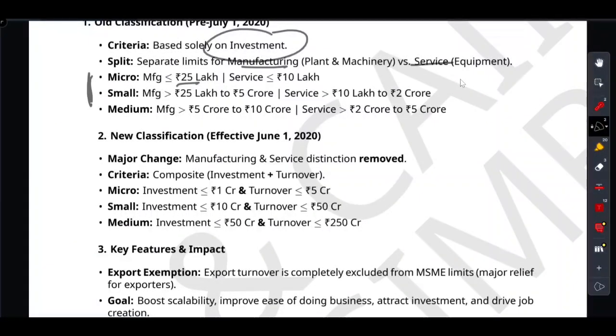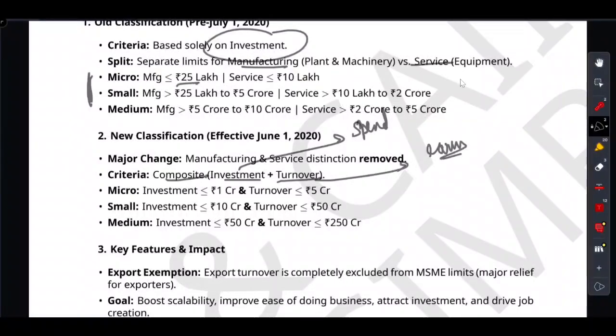And instead of just looking at what a business spends, that is investment, they introduced a composite criteria. The keyword here is composite criteria. Now they look at what a business spends plus what it earned, that is investment plus turnover. When we talk about investment, it is what a business spends, and when we talk about turnover, it means what it earned. So spending plus earning, both combined, become a composite criteria, right?